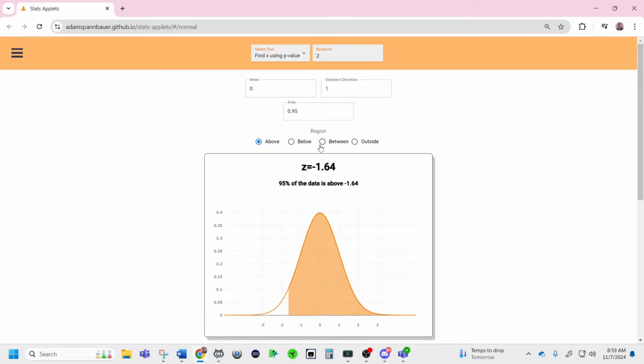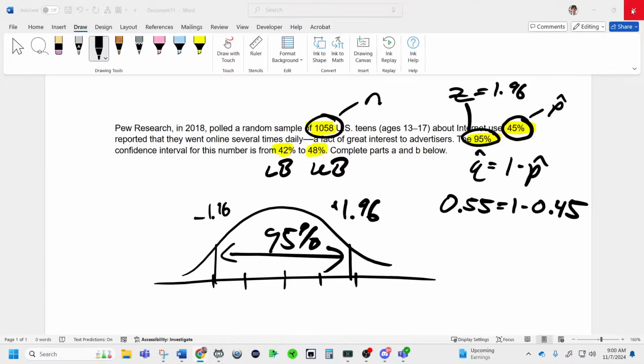You would go to between, and there is 1.96, positive and negative version. So that's how we know 1.96 for 95% confidence, or for 90% confidence, 1.6445, or 1.6449 if we go even further decimals, because you can carry all your decimals. There you go. It's actually 485. So we usually round to 2, sometimes 3 decimals when doing the z-score for a confidence interval.